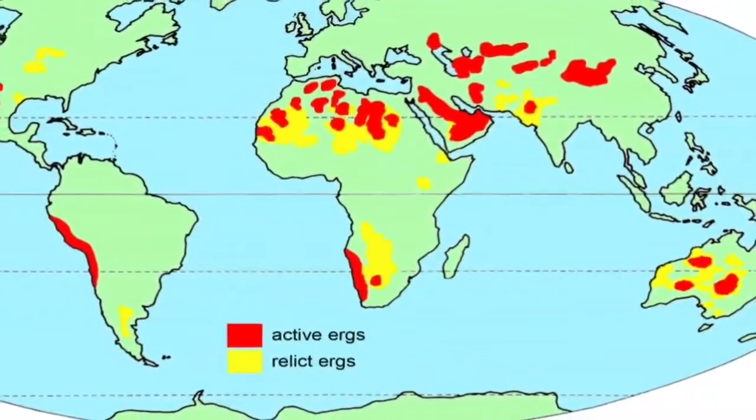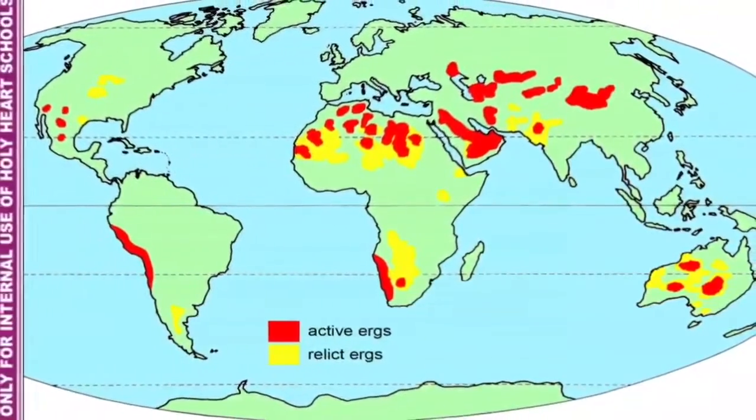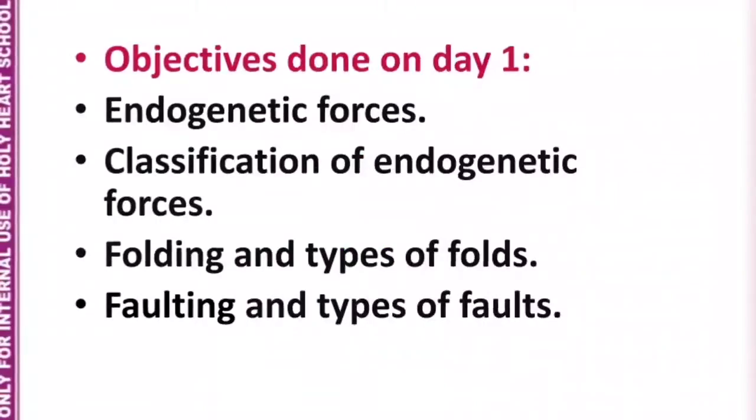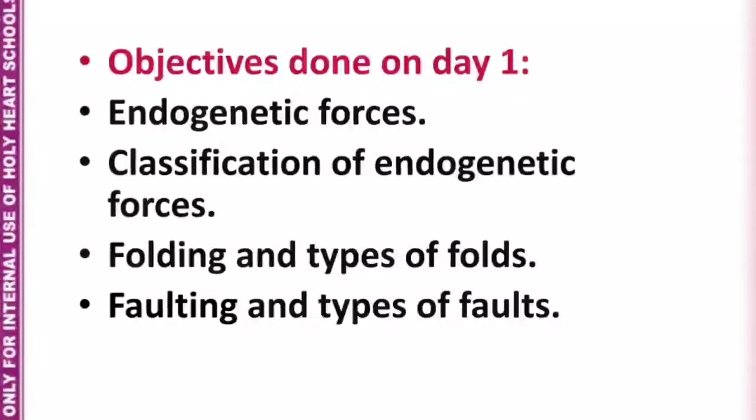Hope that you have understood the topic. Now children, let us sum up the objectives done in this chapter.